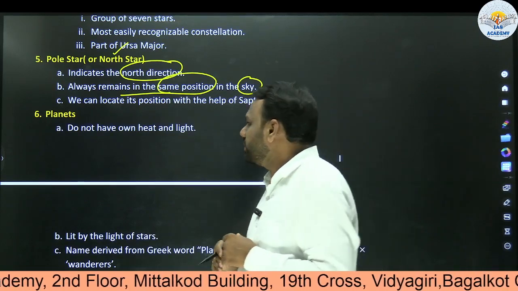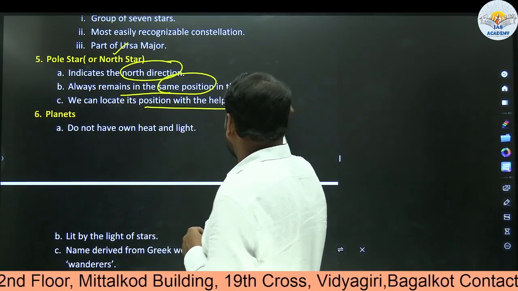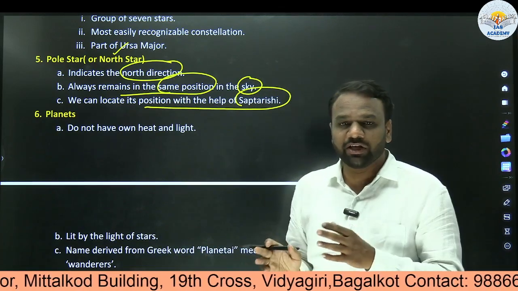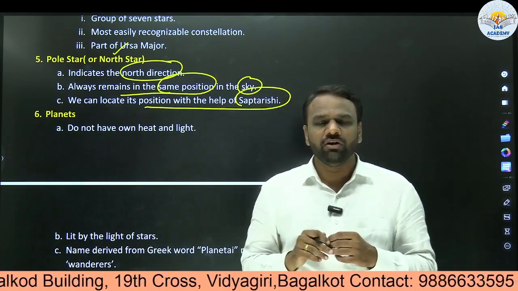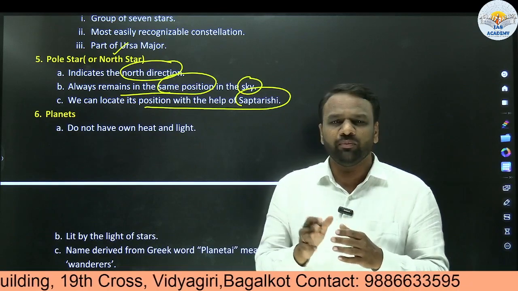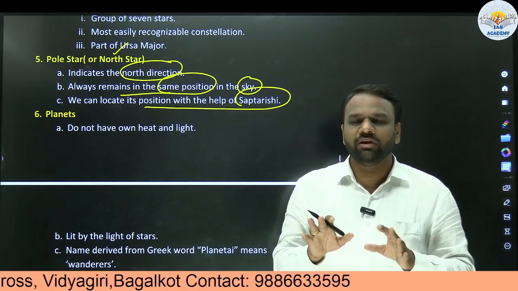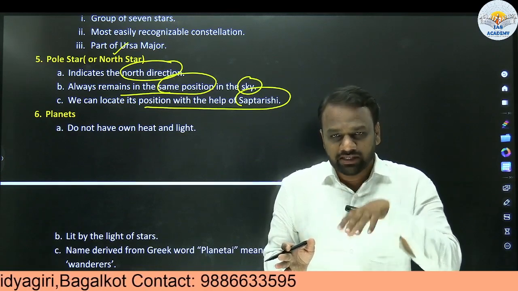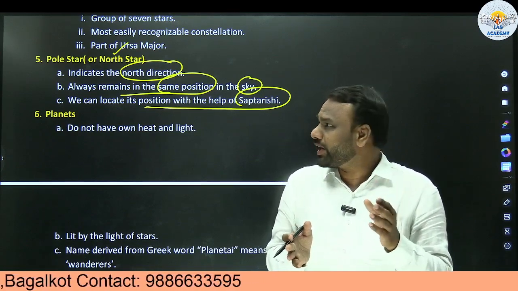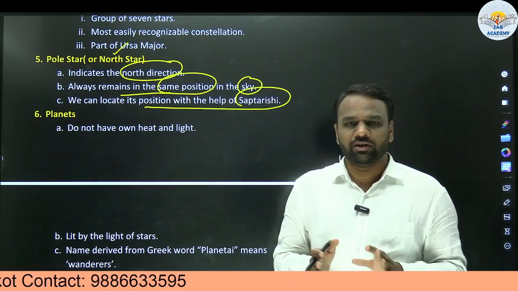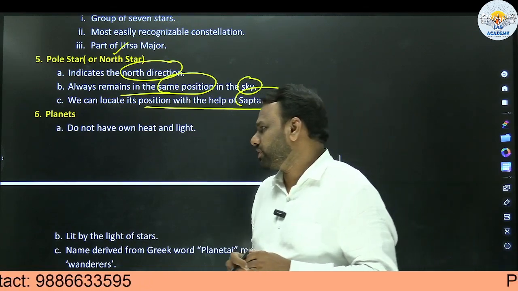We can locate its position with the help of Saptarishi. With the help of the Saptarishi constellation that we saw, we will be able to locate pole star. But how exactly we will be able to locate? All those are not important. Only we need to understand that with the help of the Saptarishi constellation, the location of pole star could be easily recognized. That much information would be sufficient.